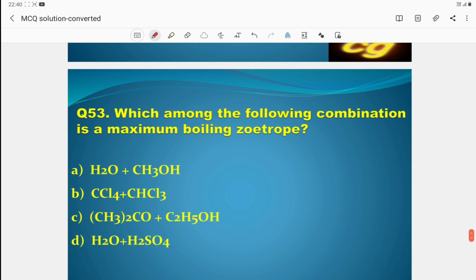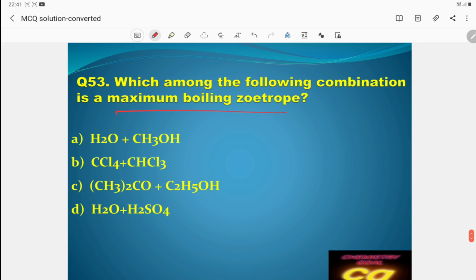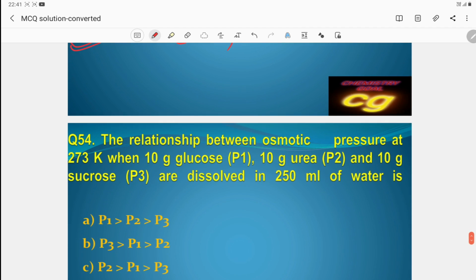Which of the following combinations is a maximum boiling azeotrope? Maximum boiling azeotrope means it is a negative deviation, where attraction is more, generally observed in the case of sulfuric acid and water. This is called negative deviation. So this is the correct answer.